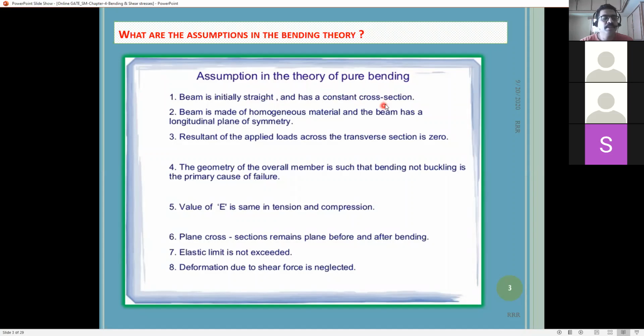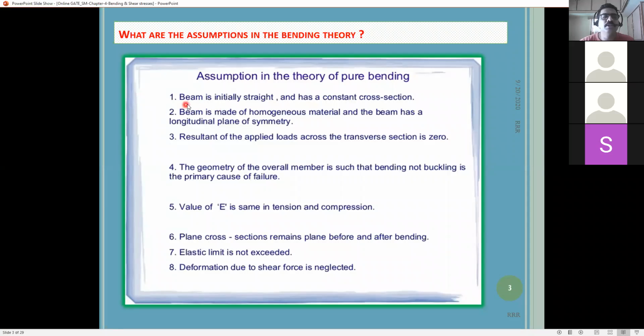we assume pure bending. That means only bending will occur at a time, and shear will not be considered for the calculation, for easy calculation purposes. That we call pure bending, right? And no shear force occurs, only bending occurs. We call it pure bending.